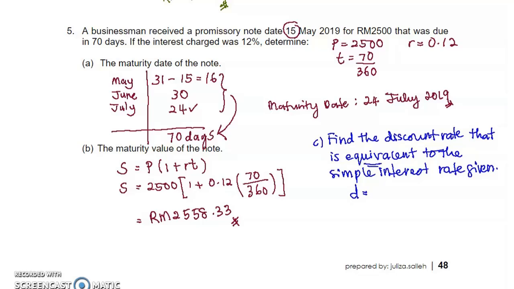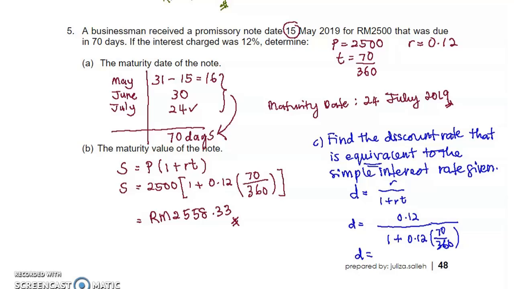So use the formula for equivalent rate: D equals R divided by 1 plus RT. So the simple interest rate 12% divided by 1 plus 0.12 multiplied by 70 divided by 360.